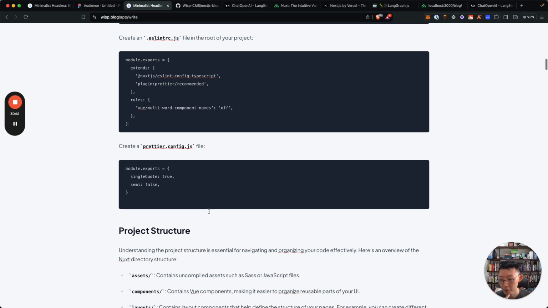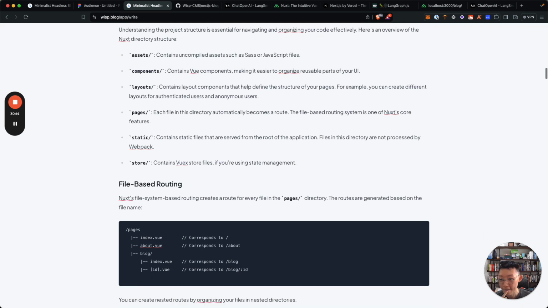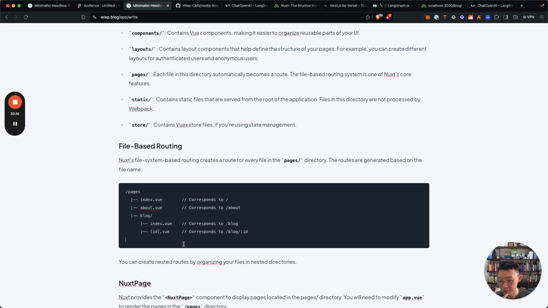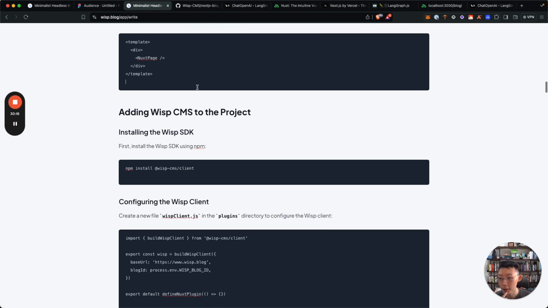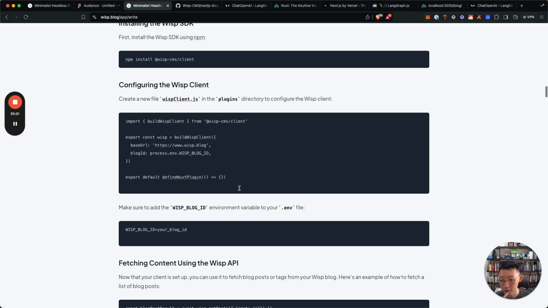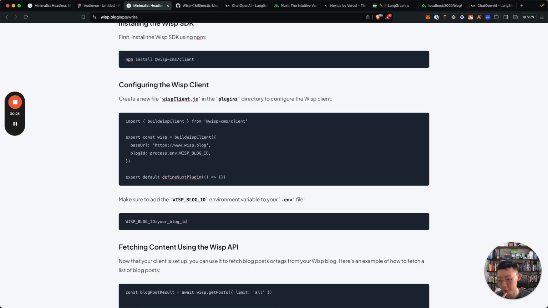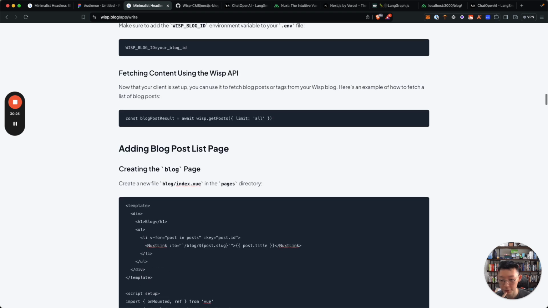Okay, it's looking really good. For some reason there are extra spaces everywhere. That's alright, I'll just remove them.